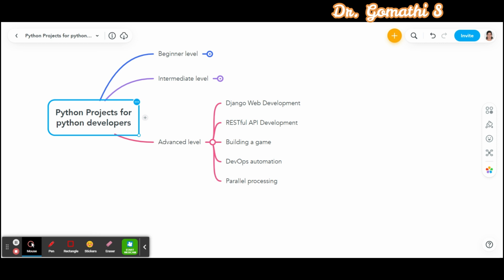So you can use various packages for these particular projects. For the guess the number game, you don't need any external packages. For the calculator as well, you don't need any external packages. For the password generator, you need the random module from the Python standard library. So it is there in the Python standard library itself. For word counter, no external packages required. For web scraper, you need requests and Beautiful Soup 4 packages for web scraping.